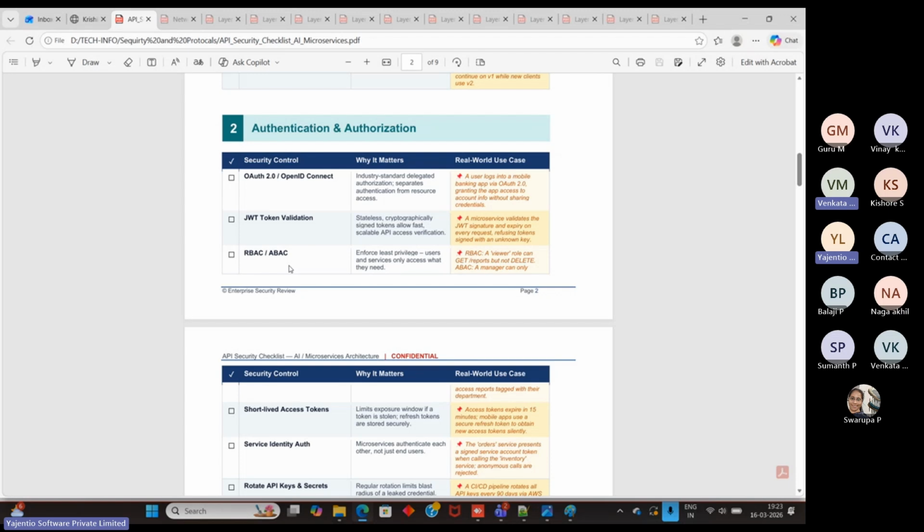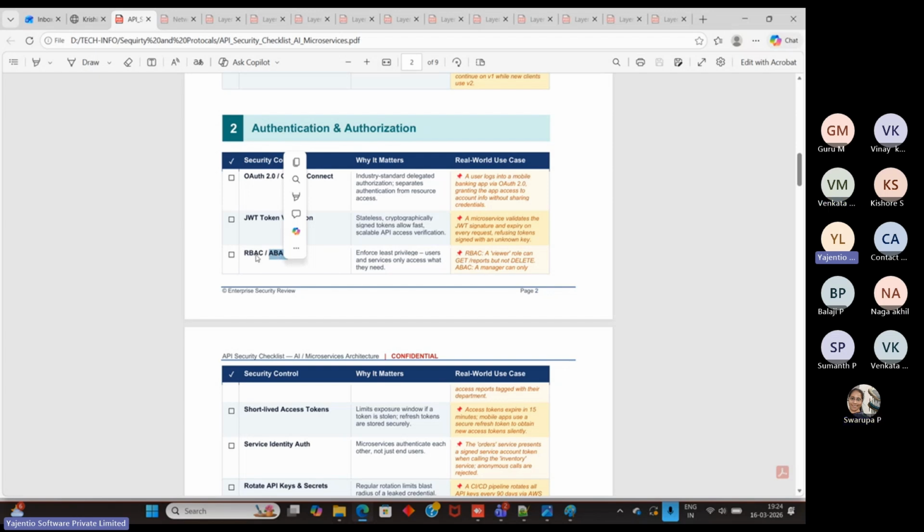Then read and write permission also. Inside the application, you access, right? Those things will be covered by these rules. RBAC, role-based access control. Attribute-based access control, which means read-write permission, attribute-based.